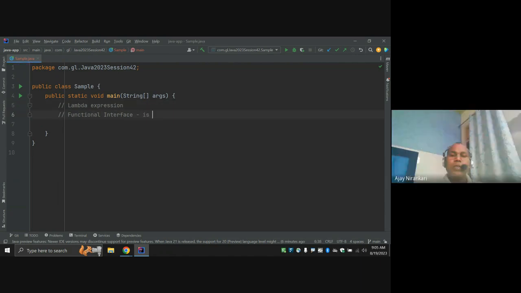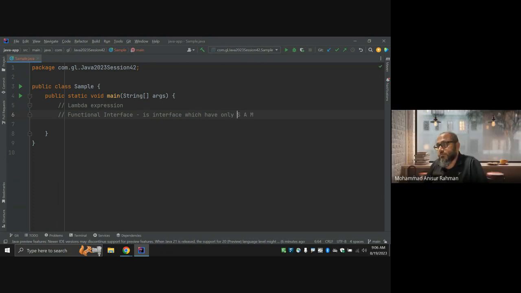The interface which has only a single abstract method.